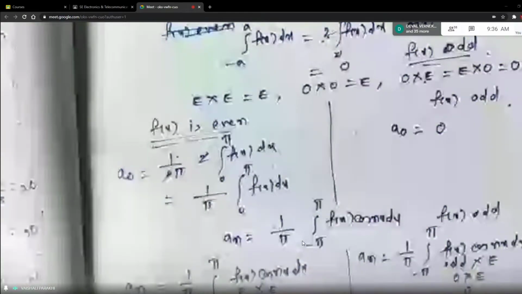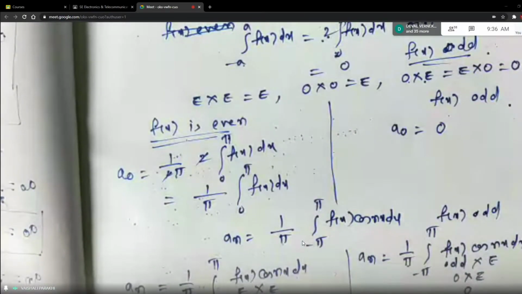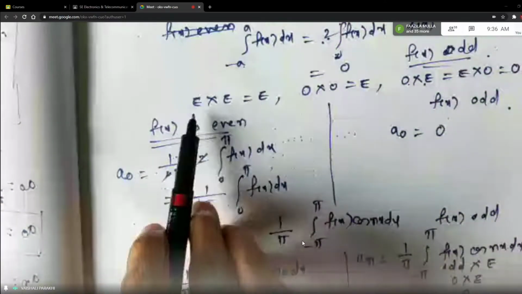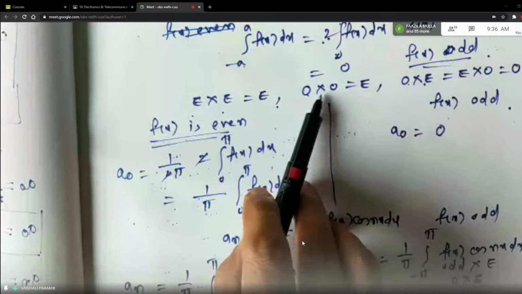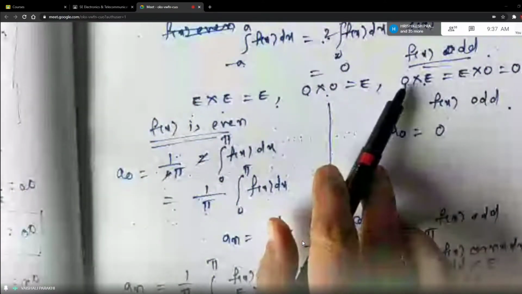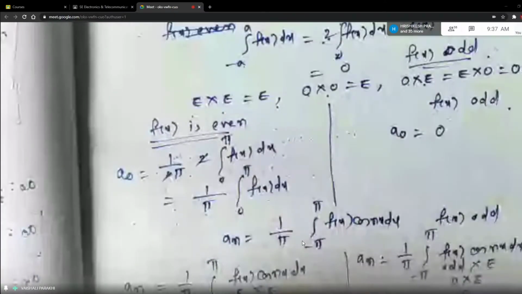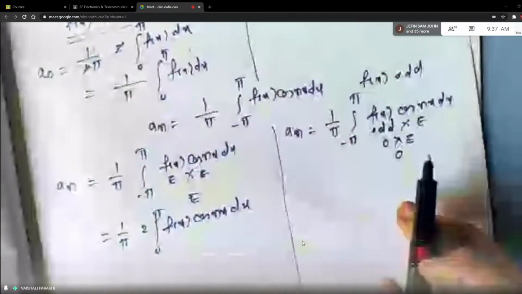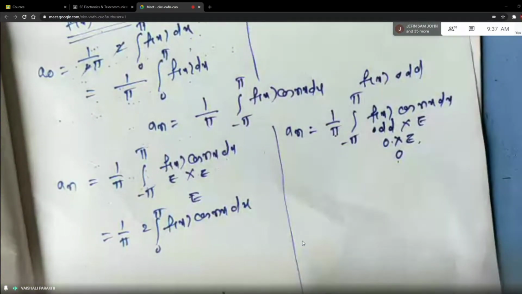It is odd, right? See, odd into even or even into odd is equal to odd. I have told you how to remember. Say even is for plus sign and odd is for minus sign. You know that plus into plus is plus. Minus into minus is plus. Minus into plus, plus into minus is minus. So remember like this. So when I take this, I am getting odd into even function, which is odd.